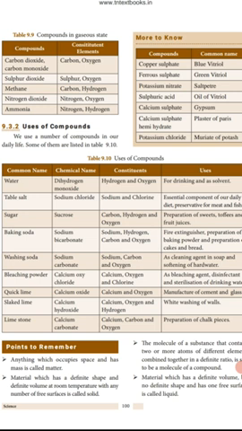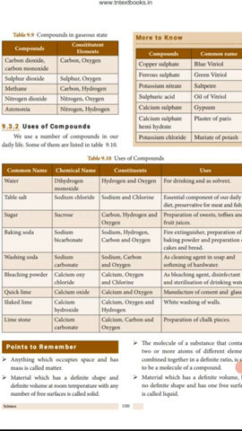Baking soda, sodium bicarbonate, is used in fire extinguishers and in the preparation of baking powder, cakes and bread. Washing soda, sodium carbonate, is used as a cleaning agent in soaps and for softening hard water. Bleaching powder, calcium oxychloride, is a bleaching agent, a disinfectant, and is used for sterilizing drinking water. Quick lime, calcium oxide, is used in the manufacture of cement and glass. Slaked lime, calcium hydroxide, is used for whitewashing walls, and limestone, calcium carbonate, is used in the preparation of chalk pieces.